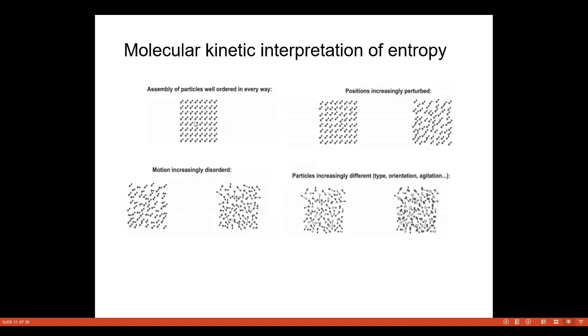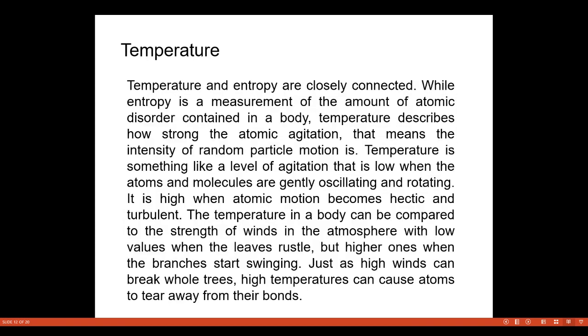So you can see the assembly of the particles well ordered in every way, whereas in the second, positions are increasingly perturbed and motion increasingly disordered. Then we have the particles increasingly different in type, orientation and agitation. So we have the temperature. Also, temperature and entropy are closely connected. While entropy is a measurement of the amount of atomic disorder contained in a body, the temperature describes how strong the atomic agitation is, that means the intensity of random particle motion.